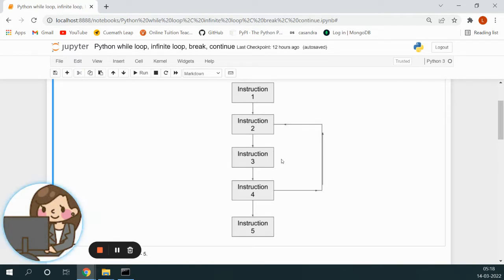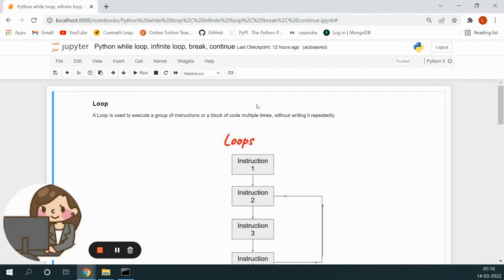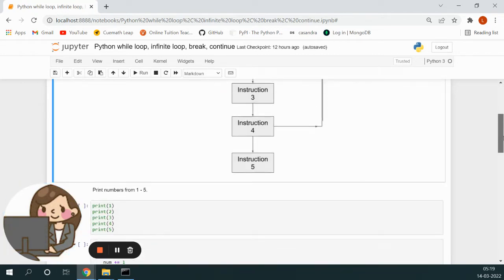So loops is a Python structure that can be used to execute a group of instructions or a block of code multiple times without writing it repeatedly. Basically, loop is a programming structure that is available with all programming languages. It helps us to repeat a group of statements or block of statements without writing it repeatedly. It will be executing based on some conditions. Until the time the condition is true, it will keep on repeating those statements. One such kind of loop is a while loop.